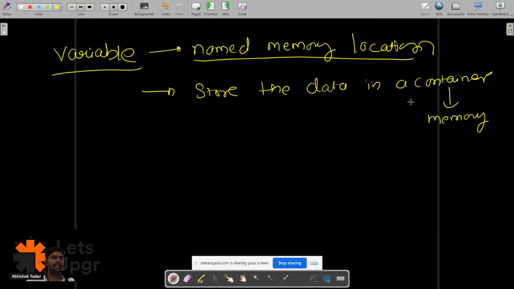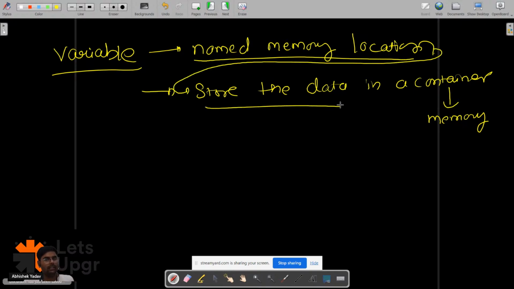So we are giving a name to a memory location, and that memory stores the data. Everyone is clear?